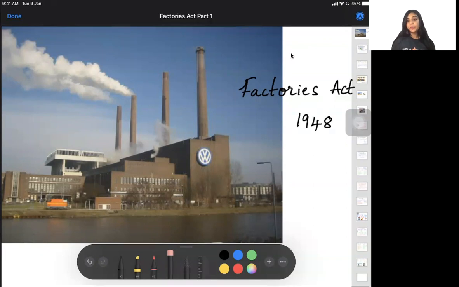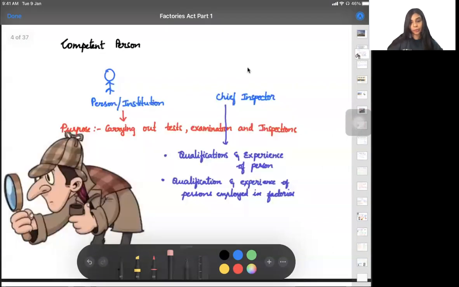In this video, we will be covering the Factories Act 1948, which is in the CMA Inter syllabus. So we'll quickly finish the whole chapter, and then you'll find more videos on industrial laws very soon. So let's get started and do the Factories Act 1948. Though this act says that it came in 1948, it was actually applicable from 1st April 1949. Let's go ahead and see what it talks about.